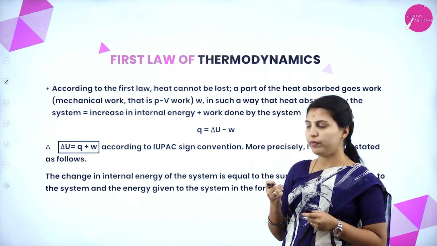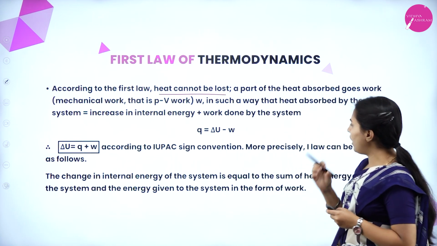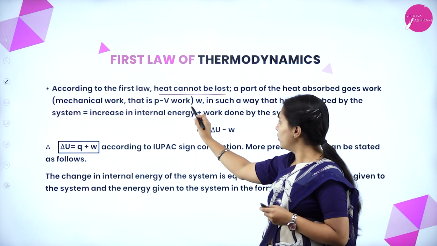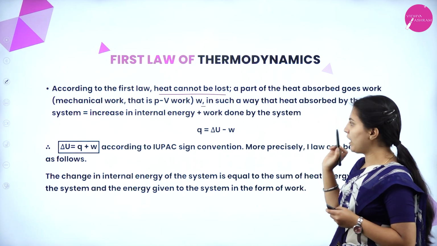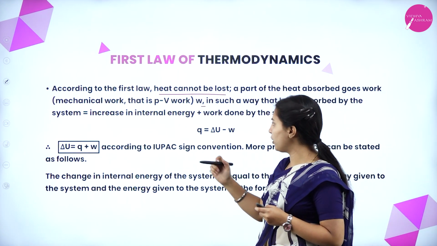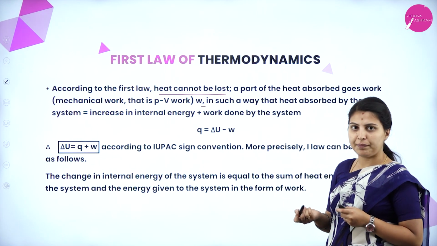According to the first law, heat cannot be lost, but a part of the heat will be absorbed and goes with the work W in such a way that the heat absorbed by the system will be equal to the increase in internal energy plus work done by the system.